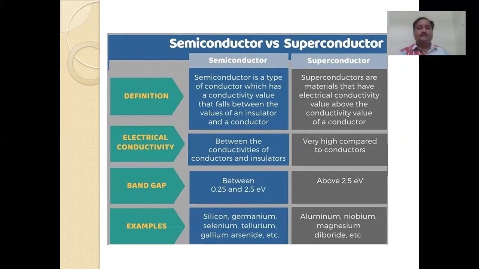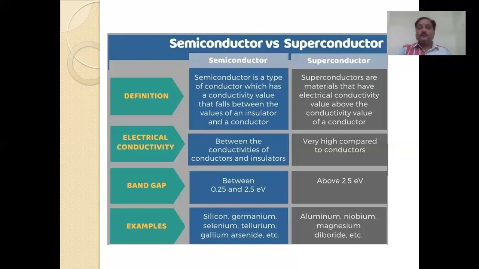Now, what is the definition of a semiconductor? A semiconductor is a type of conductor which has a conductivity value that falls between the values of an insulator and a conductor. It is also described as a material which is intermediate between a conductor and an insulator. We studied that already. So what is a superconductor? Superconductors are materials that have electrical conductivity value above the conductivity value of a conductor.